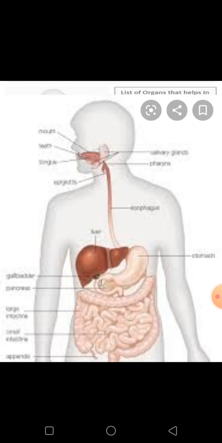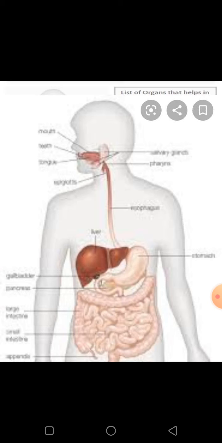So the next is digestion in humans. In humans, we take in food through the mouth, digest and utilize it. The unused part of the food is egested. Have you ever wondered what happens to the food inside the human body? The food passes through a continuous canal which begins at the buccal cavity and ends at the anus. The canal can be divided into various compartments.